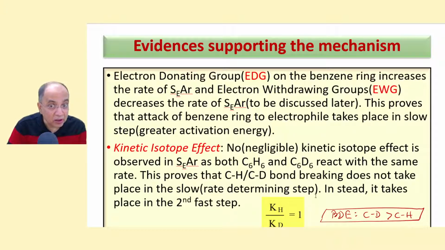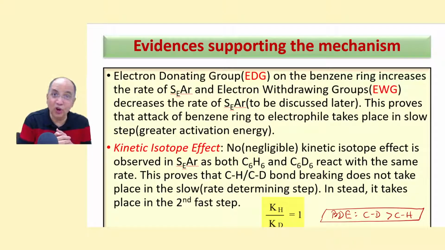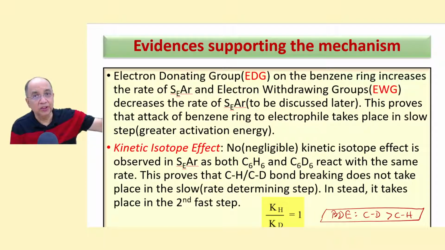But here we don't find any kinetic isotope effect because kH by kD is equal to 1, which proves that C-H or C-D bond breaking is happening in a fast step, not in the slow step, which is the rate determining step.